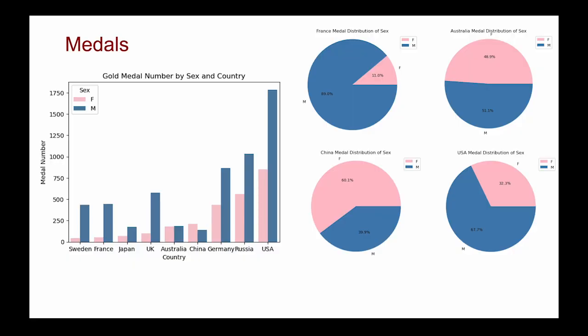Then I add sex as another feature. By using a bar chart and a pie chart, we can find that in most countries, males win more gold medals than females. Especially in France and Sweden, almost all winners are male. But in China, females win more gold medals, and in Australia, it's nearly half and half.